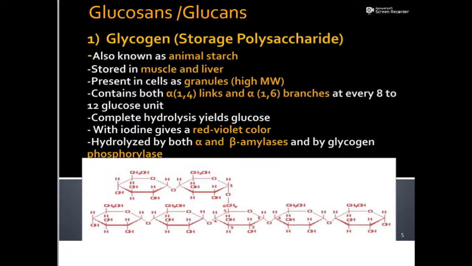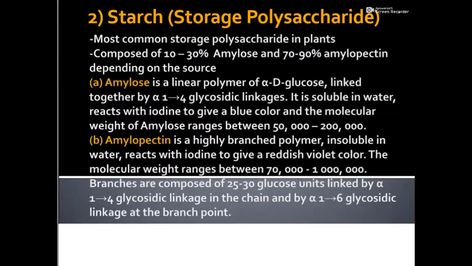Coming to starch, the next one we have. Starch is also a storage polysaccharide, but it is mainly found in plants. It consists of two different units: 30% amylose and 70 to 90% amylopectin. What is amylose? Amylose is a linear polymer of alpha D-glucose linked by alpha 1,4 glycosidic linkages. It is soluble in water, reacts with iodine to give a blue color, and its molecular weight ranges from 50,000 to 200,000.